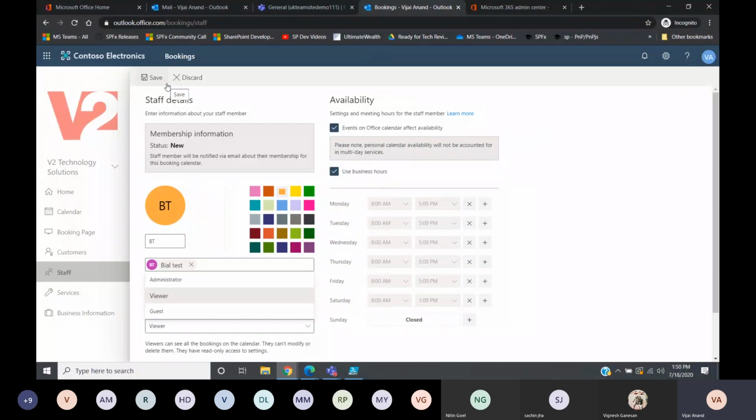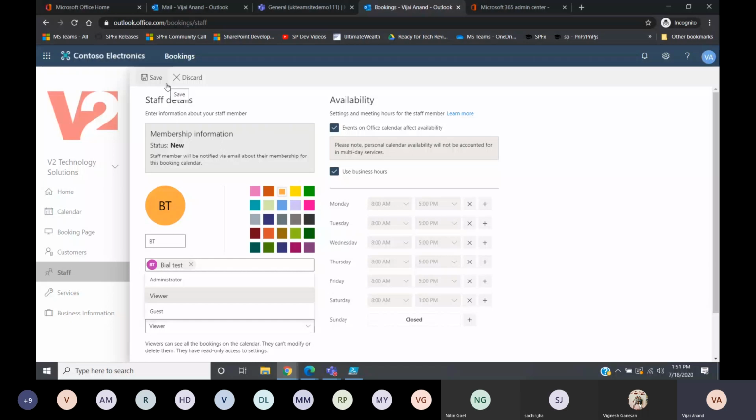So basically in the Bookings app, you will be creating booking calendars. Consider it can be any organization. There can be multiple departments, and for each department there might be a need for a booking calendar. Or take a hospital: there might be different divisions, and each of them might need a different booking calendar. Similarly, you can create any number of booking calendars. There is no restriction on the number of booking calendars here. It's all based on your need.